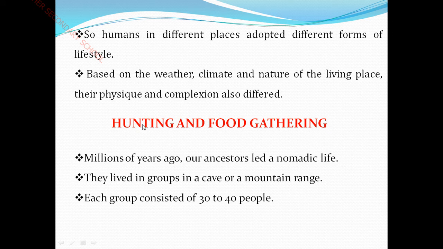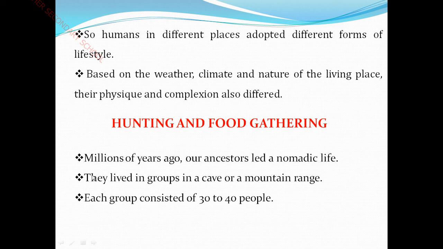Okay, children, regarding this title you are going to see here: millions of years ago our ancestors led a nomadic life. Already I have informed you what nomadic means. Nomadic means a member of a people who have no fixed residence but move from place to place. For example, nomads whose occupation is shepherding goats, sheep and cattle rearing are called living a nomadic life.